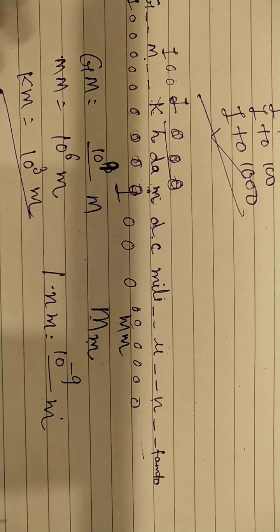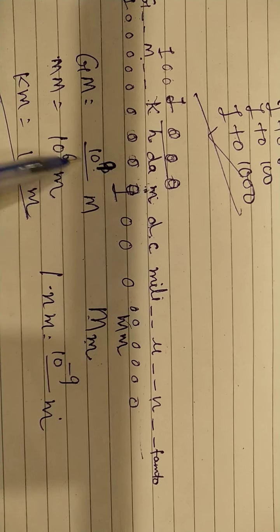Right? Here the sum, giga 9, mega 6. જોઈ લો અહીંયા.